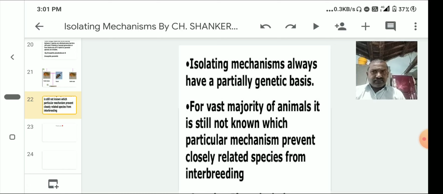And here, anagenesis and cladogenesis, two concepts, are there. Anagenesis is where species A converts into B, B converts into C, C converts into D. Next, cladogenesis means branching of species, where A converts into B, C, D, E, F. So, this is about speciation and the formation of new species.